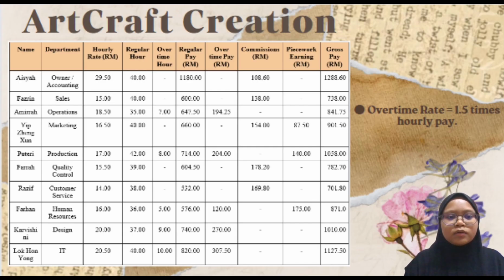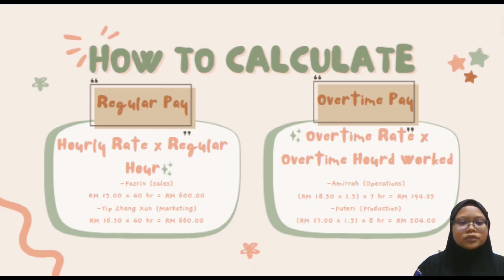So for the next slide, we show the calculation for all of our 10 employees, and we also show how we calculate it, which is from the table: the hourly rate, regular hour, overtime hour, regular pay, overtime pay, commission, piecework earning, and gross pay. And our overtime rate is 1.5 times hourly pay. So how do we calculate regular pay, overtime pay, commission, piecework earning, and gross pay? Here, the formula and how to calculate, I will show you in the slide.